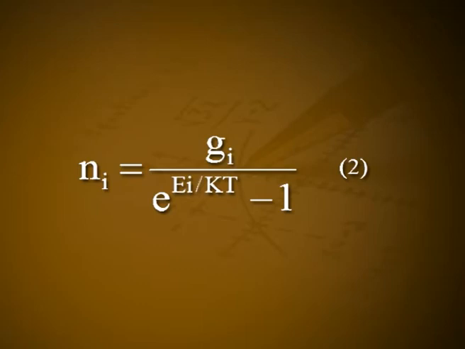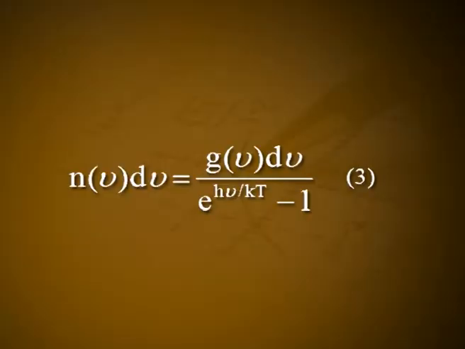Let G of epsilon be the number of cells per unit volume of the phase space or the number of energy states per unit interval of energy. Then the number of energy states or eigenstates in the energy range from epsilon to epsilon plus d epsilon is denoted by G(epsilon) d epsilon.